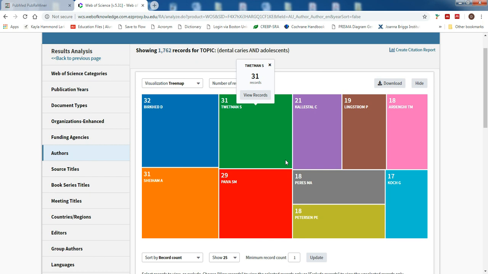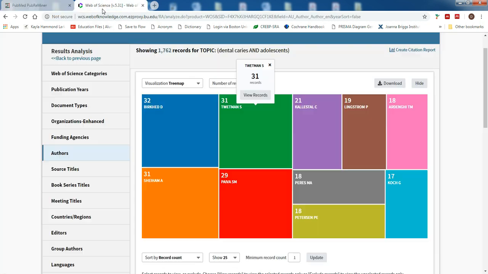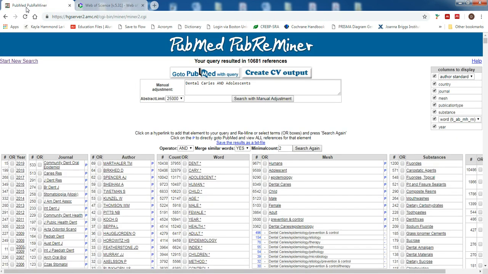And I'd say, too, to be fair, that the overall trend is still pretty good, though, because the number 1 author here in Web of Science is Burkhead, 2 is Sheeman, 3 is Twetman. If I go back over here to PubMed, so Burkhead, Sheeman, and Twetman are all in the top 5 in PubMed. So again, I don't see that A.J. Spencer here in this list. So it's not looking in all the same journals that PubMed is looking, but at least the overall trend is the same. So I would say that these four authors are definitely in the top 10 in PubMed. So if it's easier to do this kind of search in Web of Science instead of PubMed, I think the overall conclusion is probably going to be pretty accurate that those are the most cited authors on whatever sort of specific topic that you're looking for.